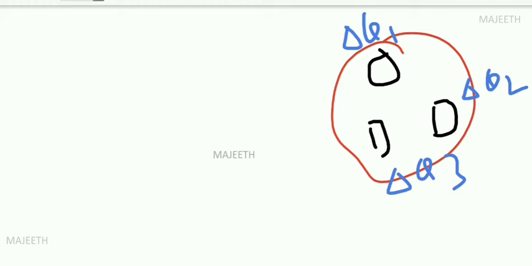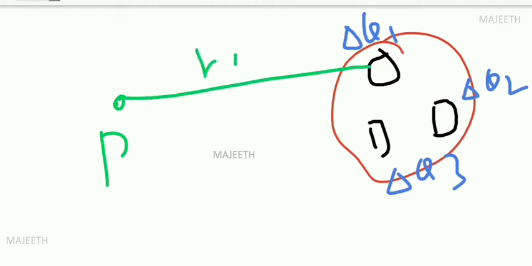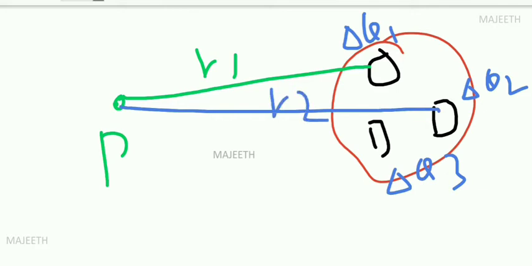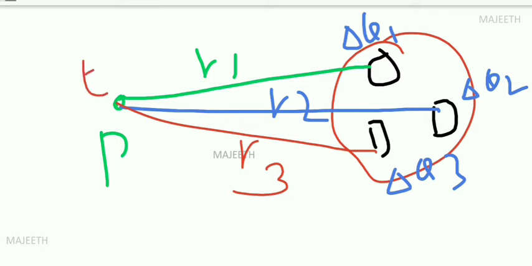Let us assume this area contains del q1 charge, this area contains del q2, this area contains del q3, like that up to del qn. We are dividing this into n small areas. We want to find the electric field at this point P due to this charge distribution. Let us assume the distance between del q1 and P is r1, del q2 and P is r2, del q3 and P is r3. So what is the electric field at this point?